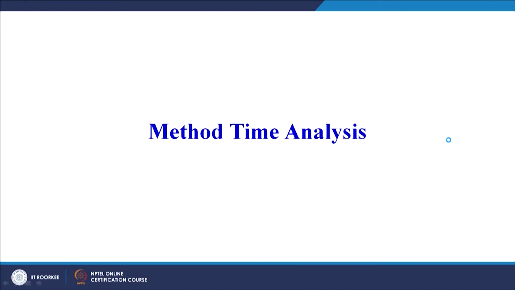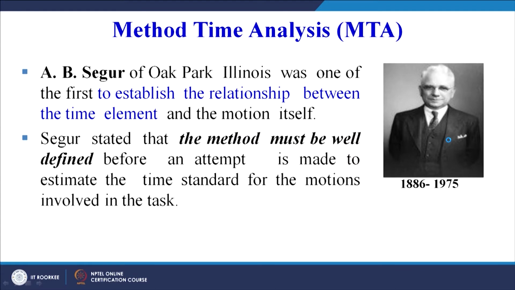So method time analysis, the historical perspective. A.B. Segur of Oak Park, Illinois was one of the first to establish the relationship between the time element and the motion itself. So there are two things, one is the basic motion and the other one is the time. So we have to divide the work into the basic motions, and for those motions we have to establish a time, that this is the time element required to perform this basic motion.